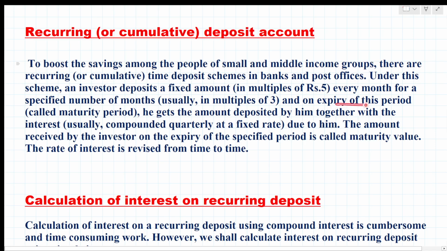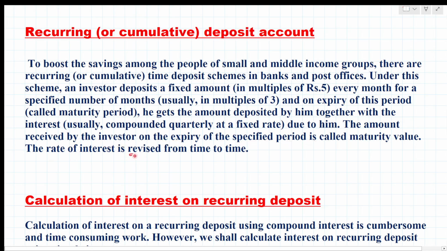On expiry of this period, now called the maturity period, he gets the amount deposited by him together with the interest, usually compounded quarterly at a fixed rate, due to him. The amount received by the investor on the expiry of the specified period is called the maturity value.